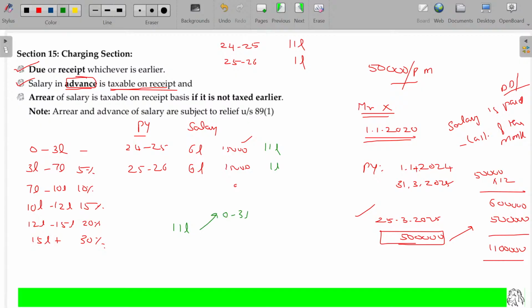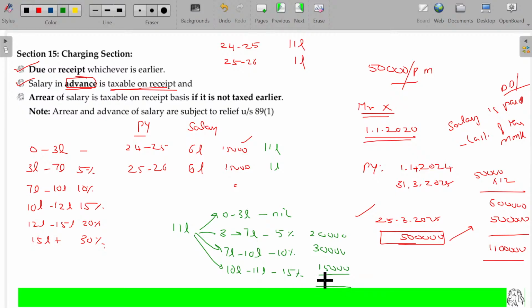Up to 0 to 3 lakhs nil, and 3 lakhs to 7 lakhs it is 5%. So for the 4 lakhs 5% 20,000, and 7 lakhs to 10 lakhs 10%. For the 3 lakhs 10% means 30,000 rupees. From 10 lakhs to 12 lakhs, but of course the limit is only 11 lakhs, for that 15%. For the 1 lakh 15% being 15,000 will be the tax. So overall value being 65,000 rupees. 65,000. Is that clear? So he has to pay 65,000.